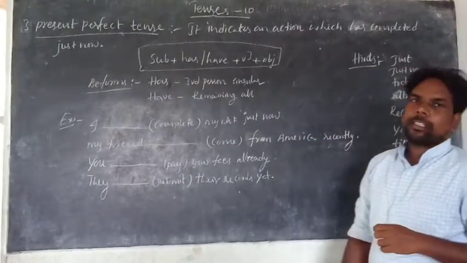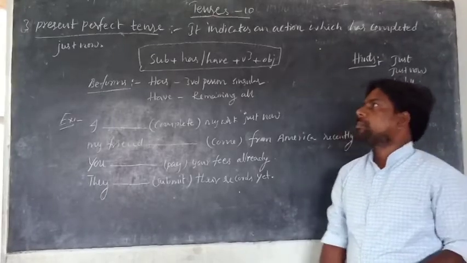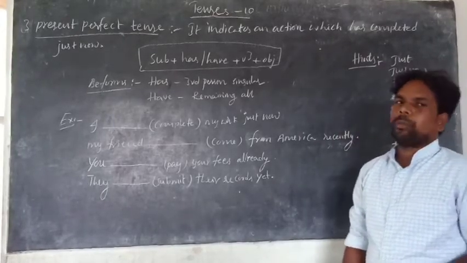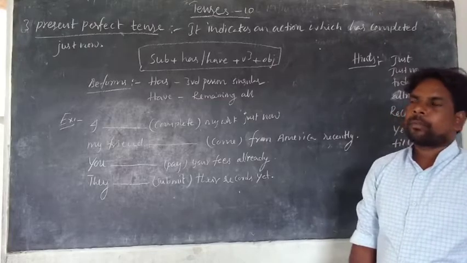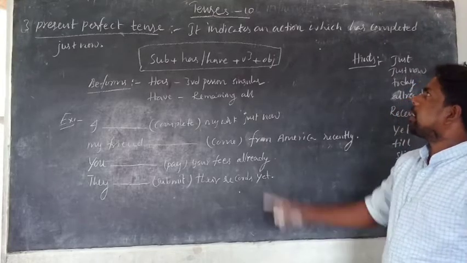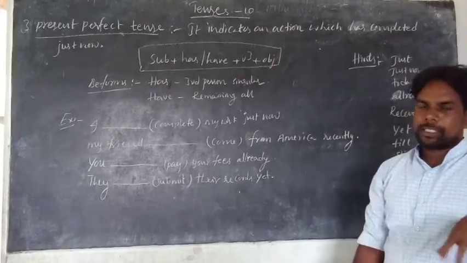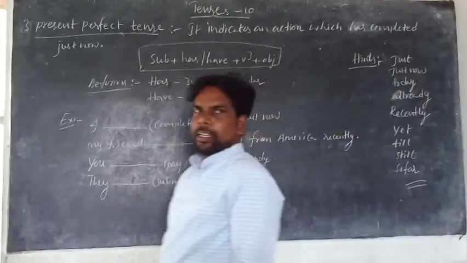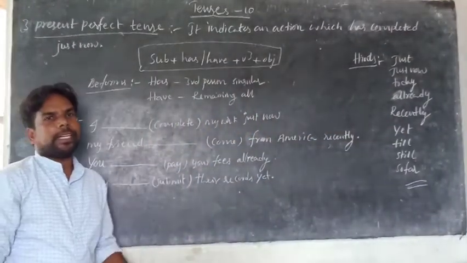So this is the 10th session of tenses. In this session I want to explain to you what the present perfect tense is. The present perfect tense indicates an action which has completed just now. Is it clear? It indicates an action which has completed just now.